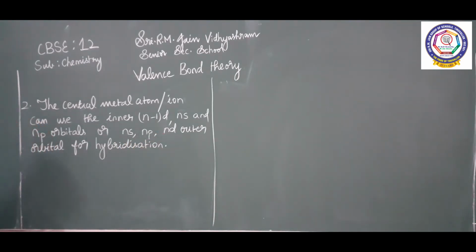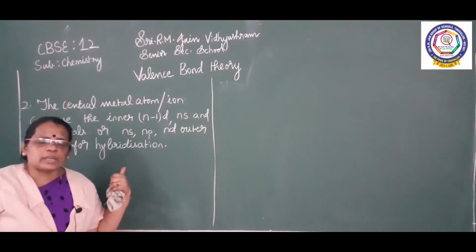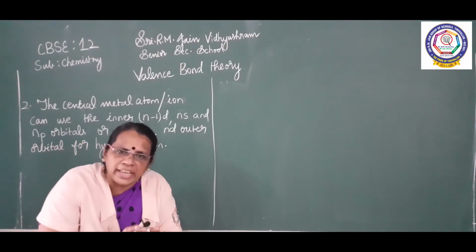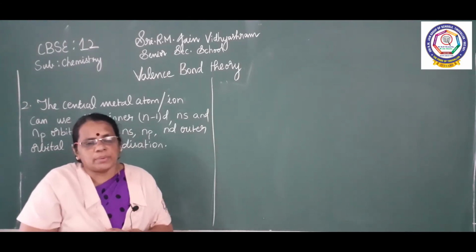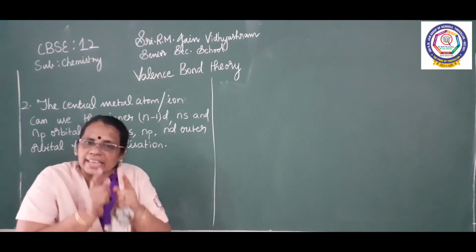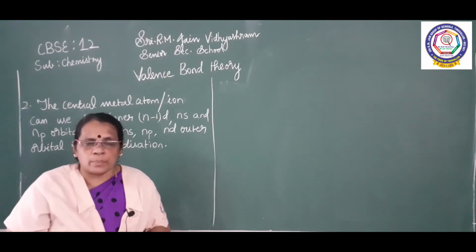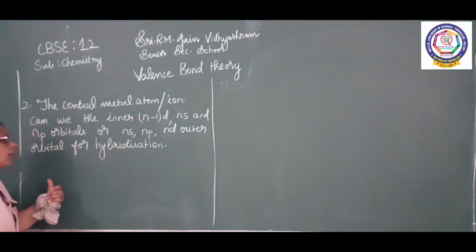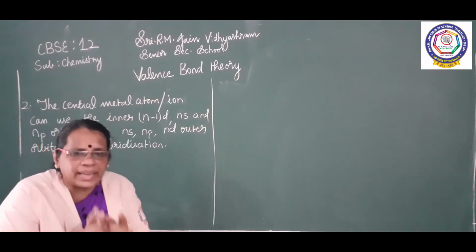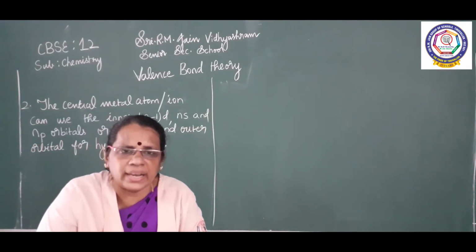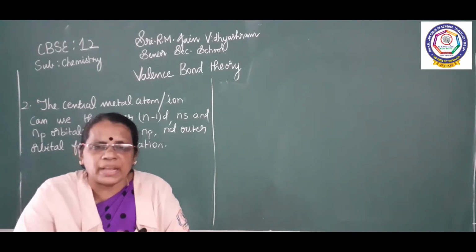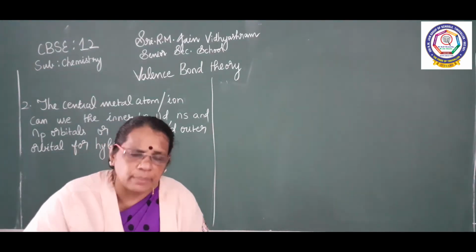So here, what is the second point? The central metal atom or ion, either it can use the inner (n-1)d, ns and np orbitals, or ns, np and nd outer orbitals, to undergo hybridization. So this is the second point. The central metal ion can use either the inner (n-1)d, ns and np orbitals for hybridization, or ns, np and outer nd orbitals for hybridization.